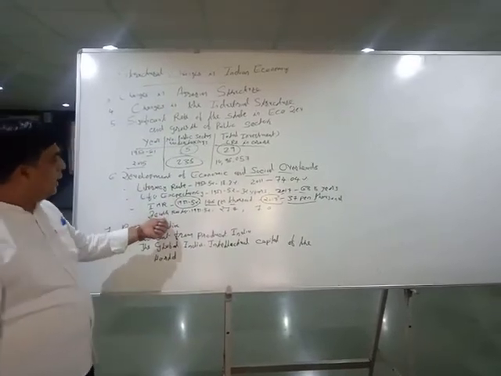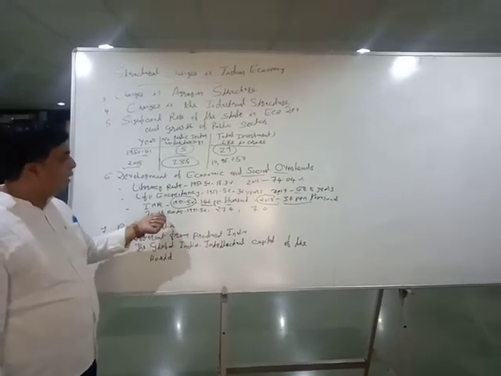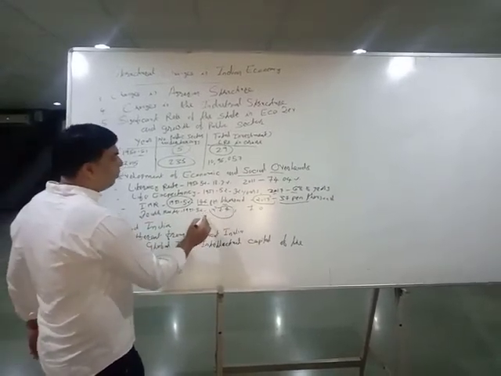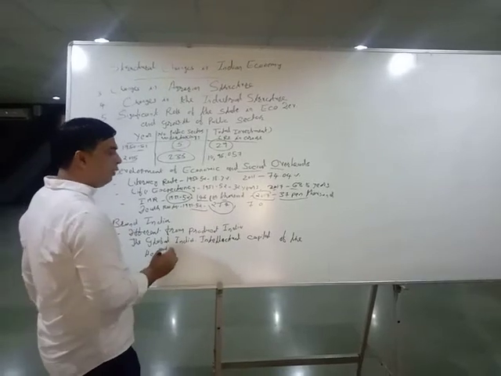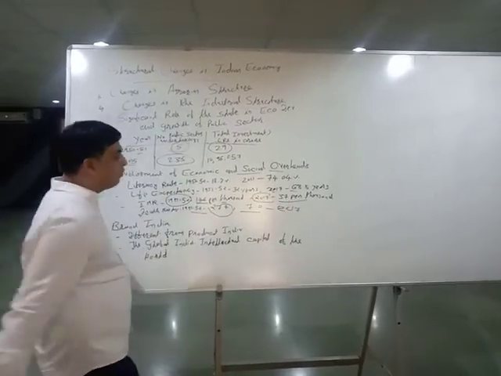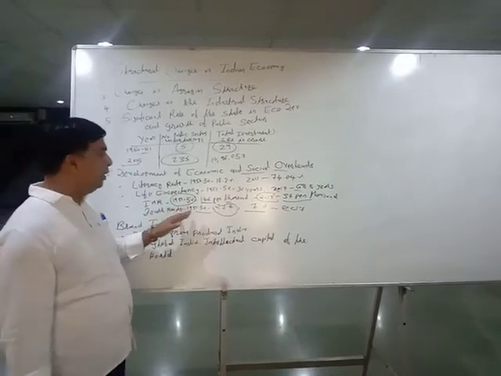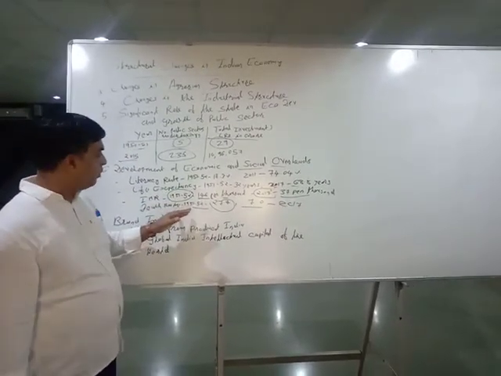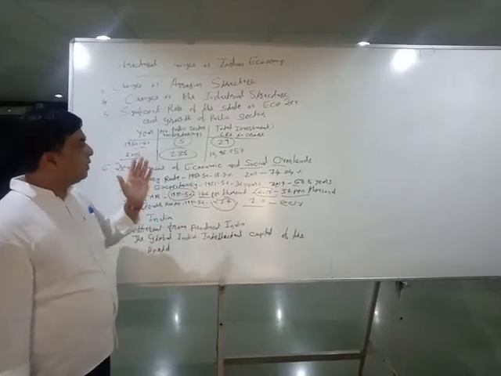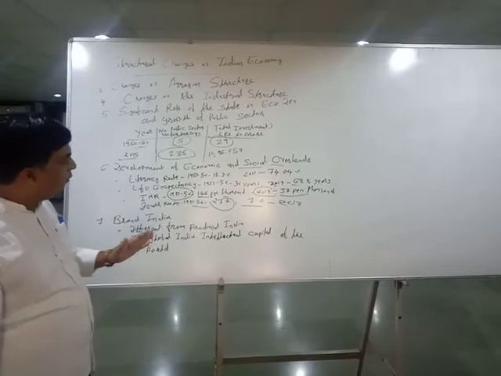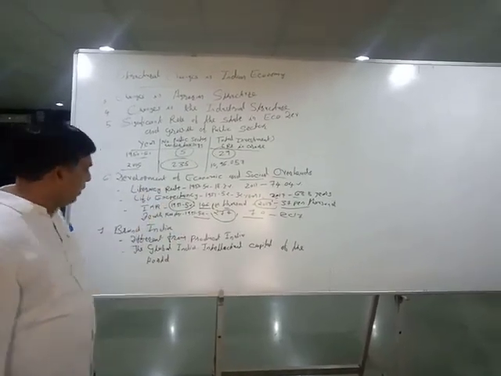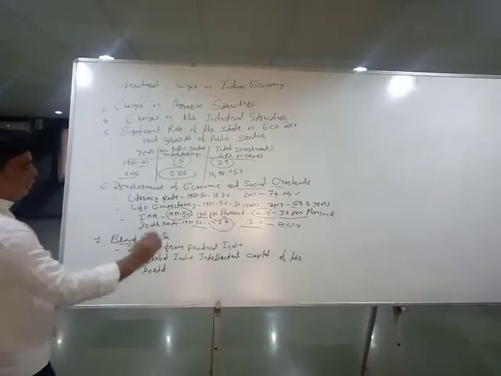At the same time, there has been a significant decline in our death rate from 27.4 per thousand in 1951-52 to just 7 in 2017. So these changes happened during the planning period. From these changes, you can say that there has been significant development of medical and healthcare facilities during the planning period.